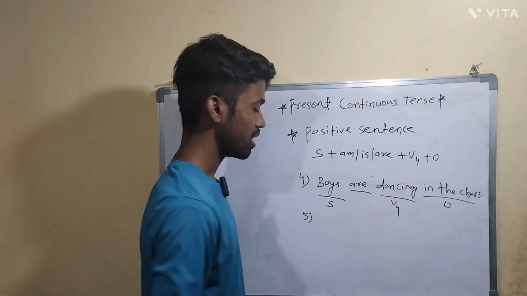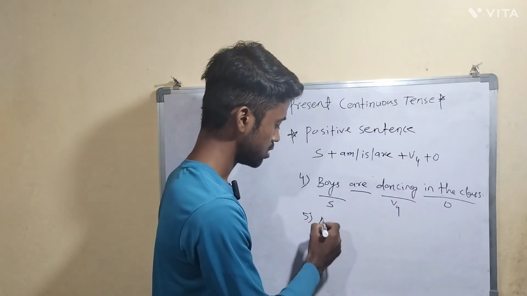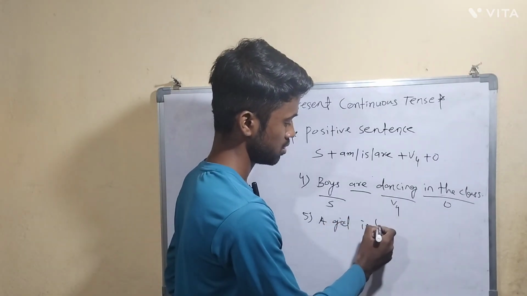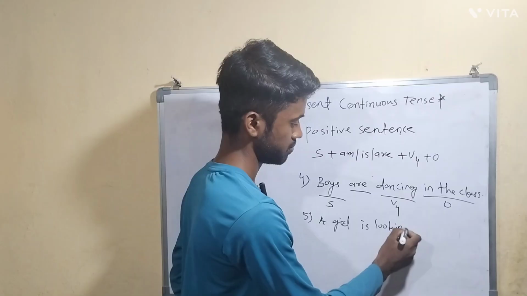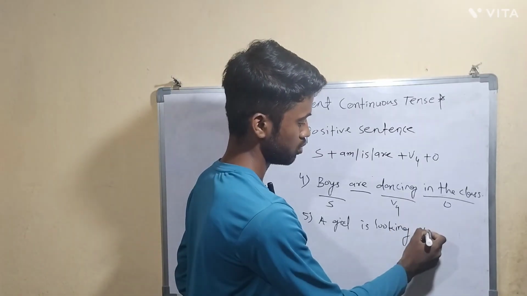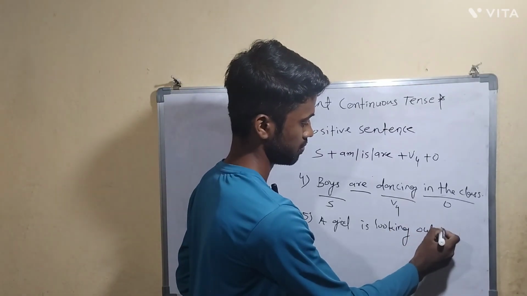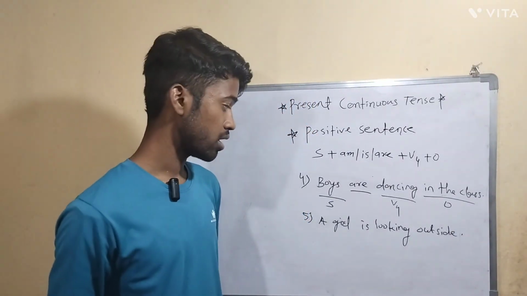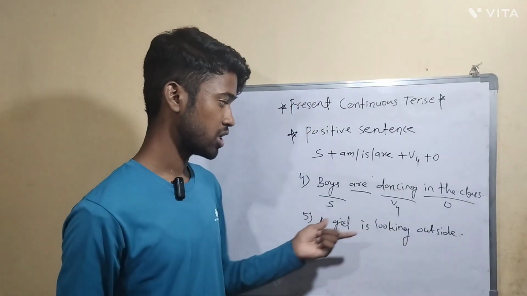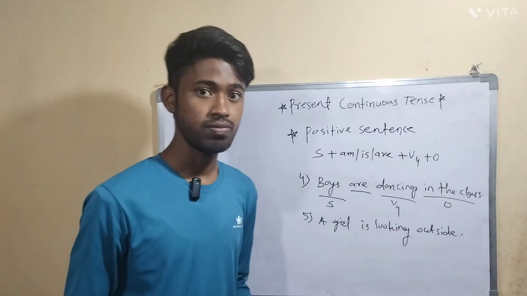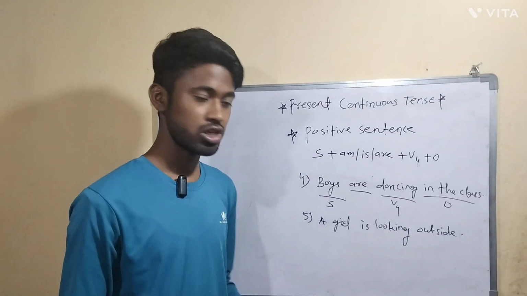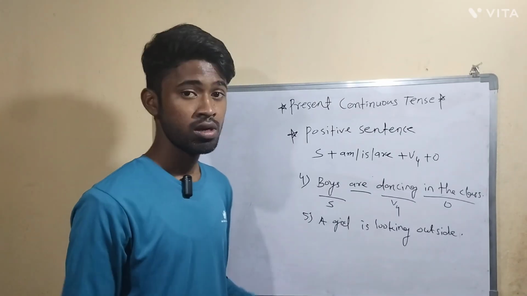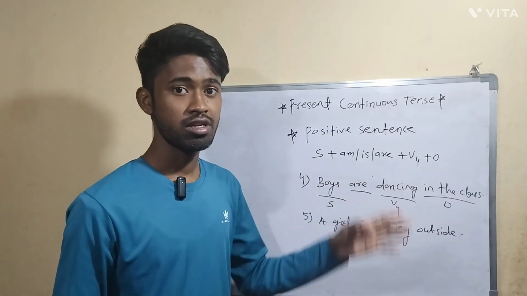Now the last example: A girl is looking outside. Now here you have to tell me what is the subject, what is the verb, and what is the object in this sentence. In the comment section you have to write this. Okay. So now we will move to the negative sentence in present continuous tense.